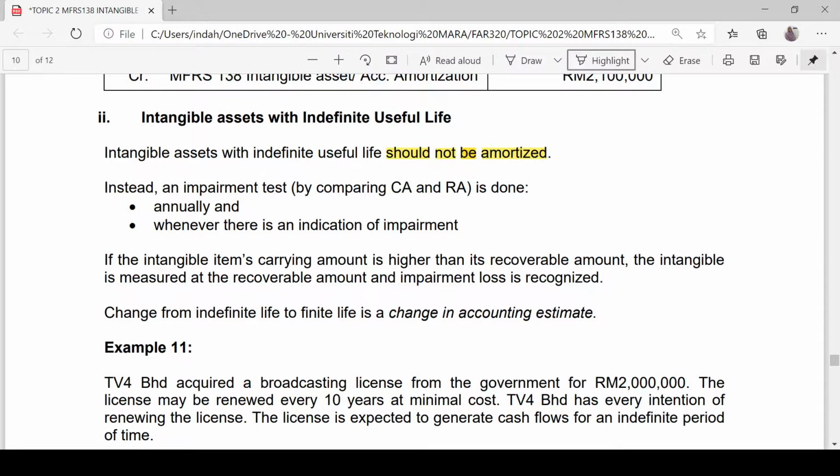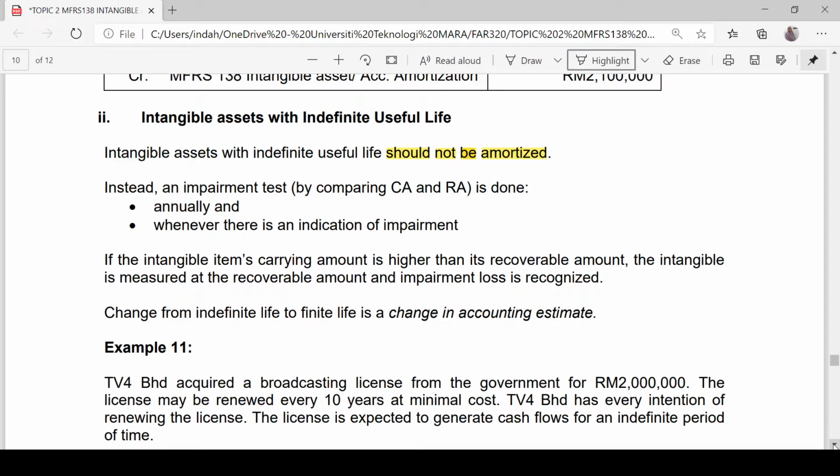Then we are going to provide for the impairment loss. Impairment loss is to be recognized, and the carrying amount is to be restated to its recoverable amount. Any change from indefinite life to finite life is a change in accounting estimate, meaning that there will be a change to the asset carrying amount. So let's look at one example for an intangible asset with indefinite useful life.